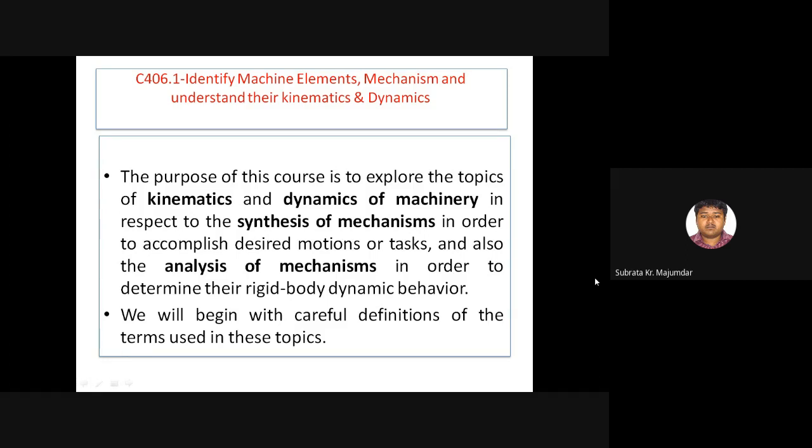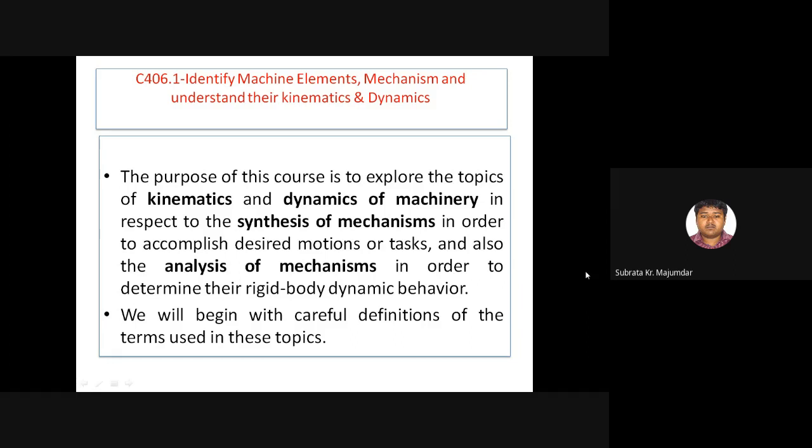All of this depends on the different types of mechanism, and all of the mechanisms can be discussed on behalf of these subjects. So it has great utility in the kinetics and dynamics of machines. Okay, because we will begin with careful definitions of some terms used in these topics. There are several terms.